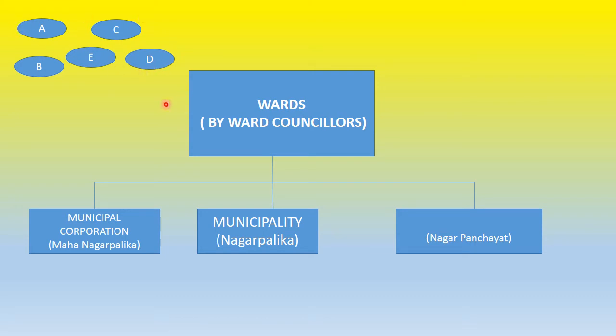So all the ward councillors meet together regularly for the effective execution of different development policies in their wards.